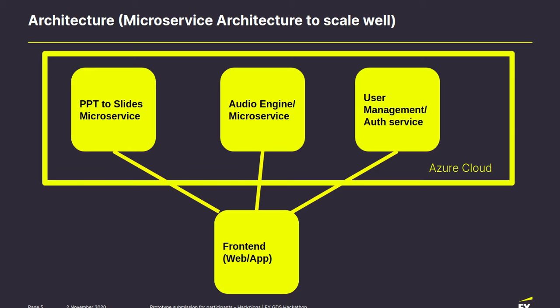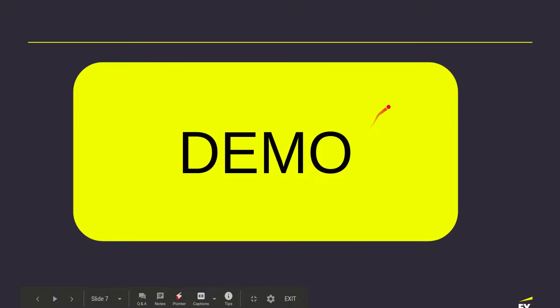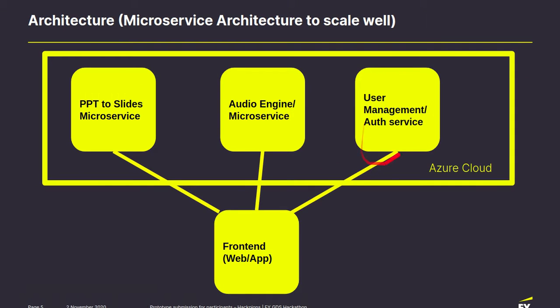So here's the architecture. We will be following a microservice architecture, so the whole thing can scale well and everyone can access it at a very large level. We will have three main microservices. One is the user management or auth service, which is the main thing where our system will recognize who is creating a course or who is accessing the course, and will help in generation of the leaderboard.